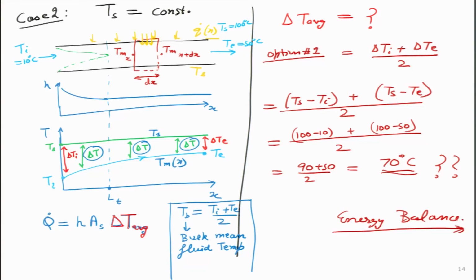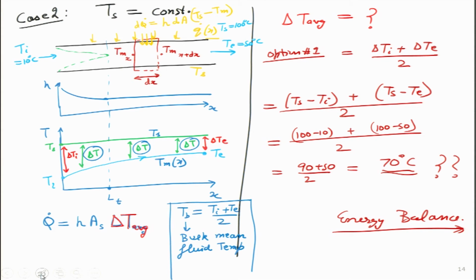If I ask the question to students, from a hot surface to the fluid mean temperature, it is just the convective heat transfer. So over here, small dq dot, I can write as h into small dA area multiplied by Ts minus T mean. Whether I take T mean x or T mean x plus delta x, the temperature difference is very small.